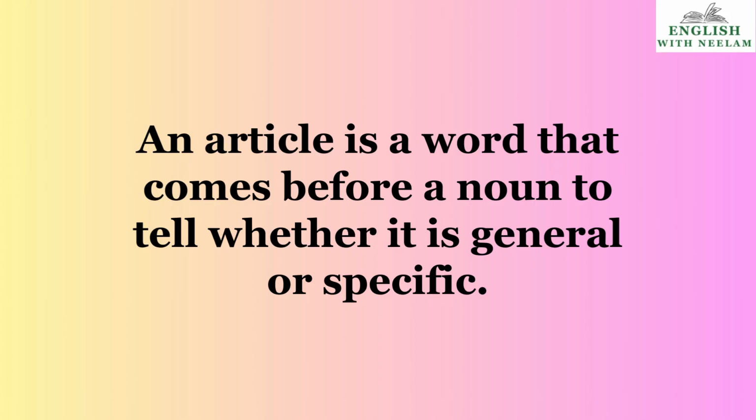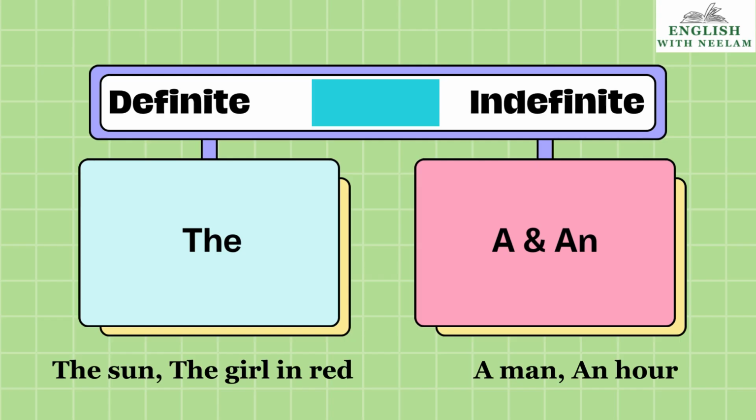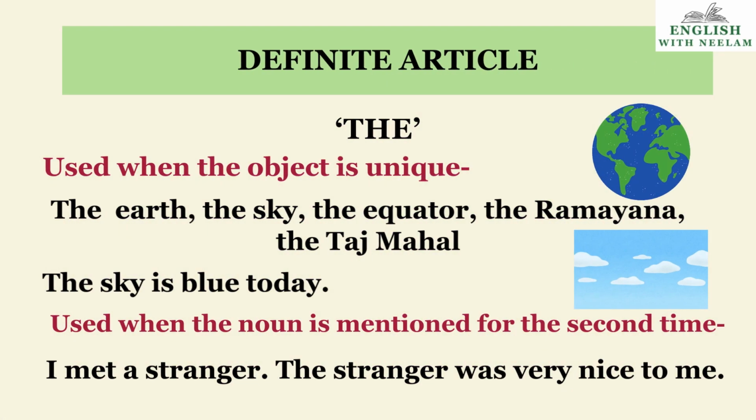What is an article? An article is a word that comes before a noun to tell whether it is general or specific. There are two types of articles, definite and indefinite. Definite articles are the: the sun, the girl in blue, the earth, the moon. Indefinite articles are a and an: a man and an hour. Now, firstly, we start with definite articles.